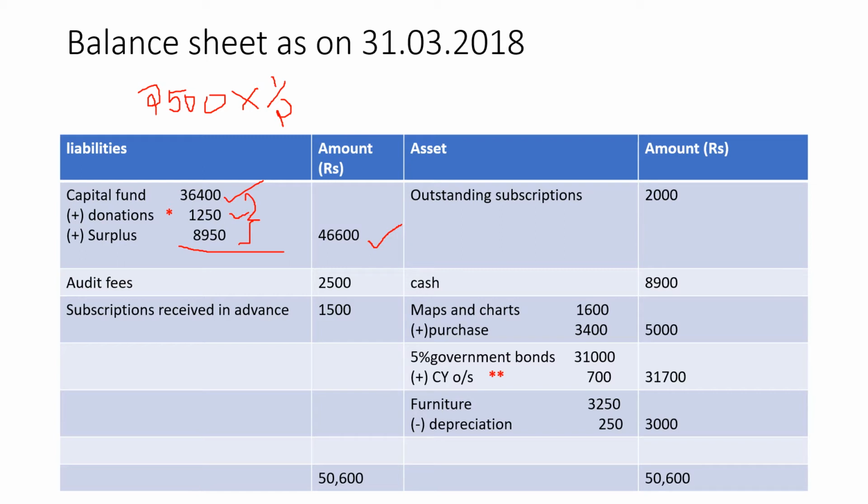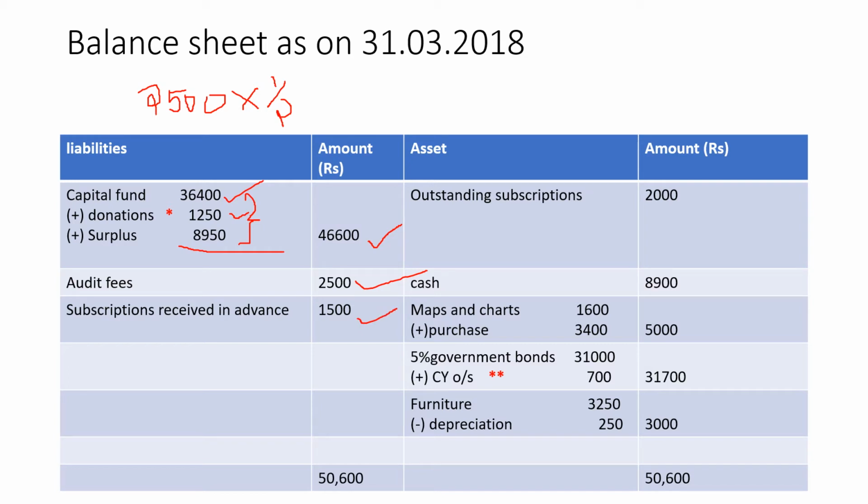Then if you have any outstanding payments, it will go to the liability side. Audit fees is still due, yet to be paid. So 2,500, this is given in the adjustment. Then if you have received anything in advance, that is also a liability. Any amount that has been received in advance, we consider as a liability. So you have subscriptions received in advance, adjustment number 4. So 1,500 subscription received in advance.